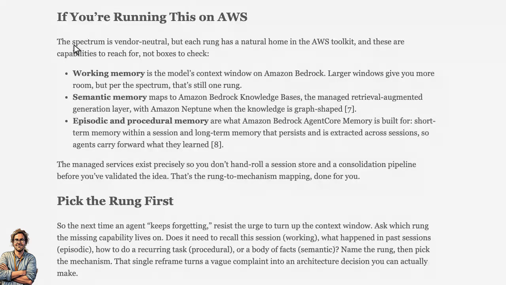Because that collapses four distinct memory functions onto one volatile rung. Everything in the context window vanishes at session end, cost grows as you fill it, and large prompts degrade reliability. A bigger window raises the working memory ceiling, but per the spectrum, that is still one rung.